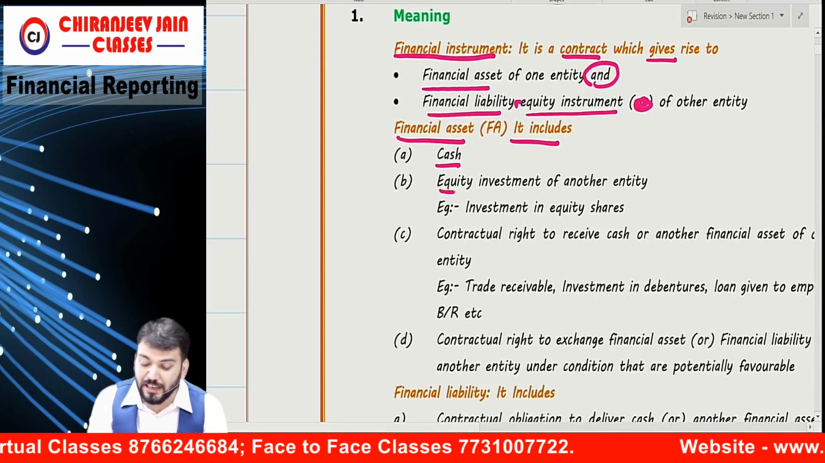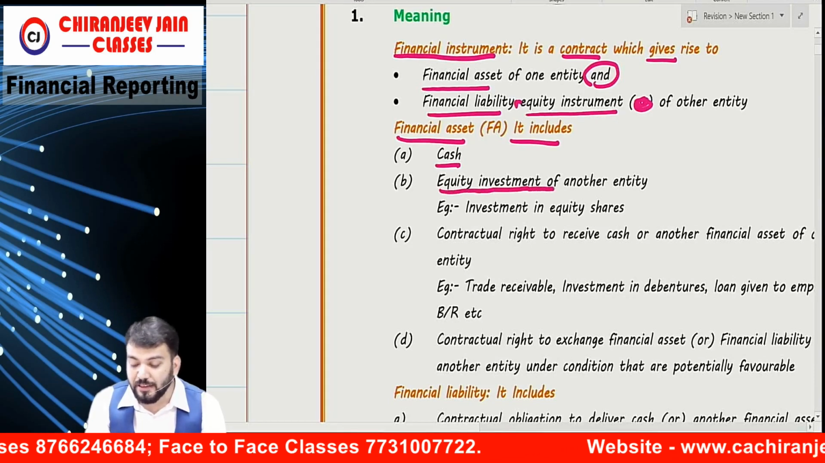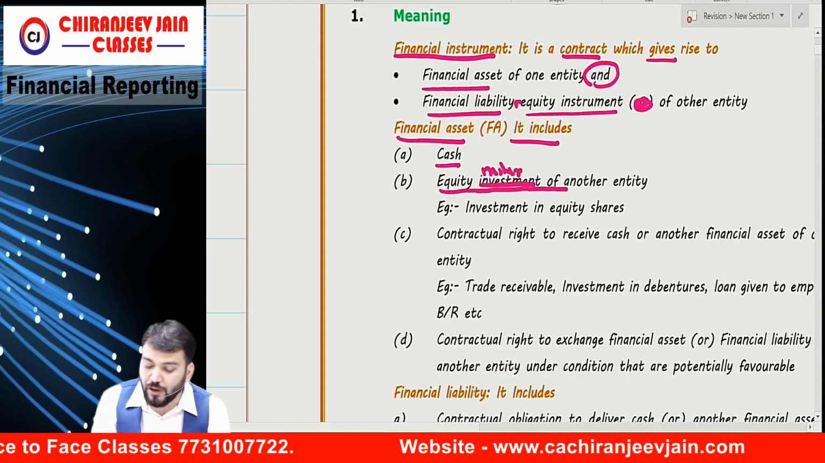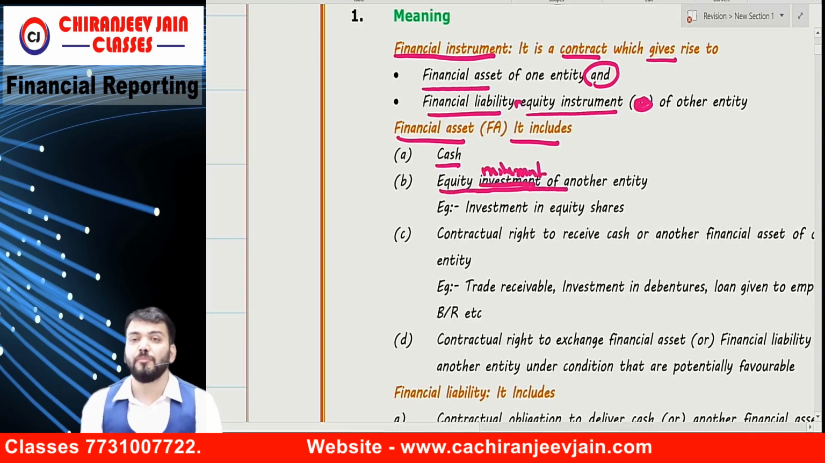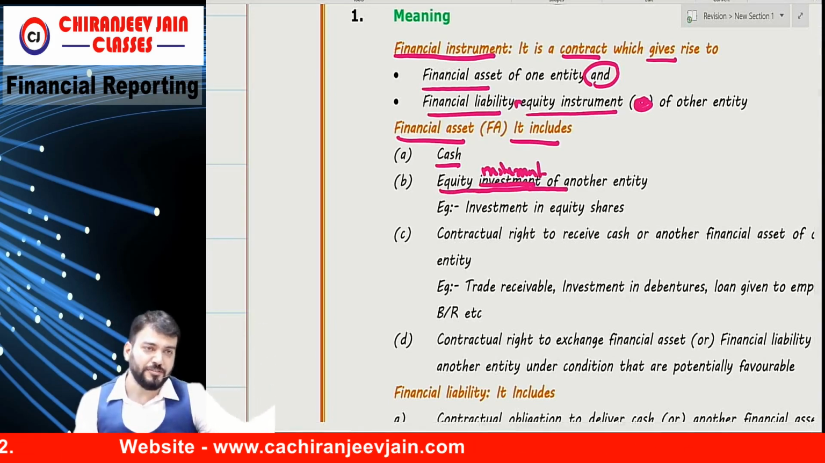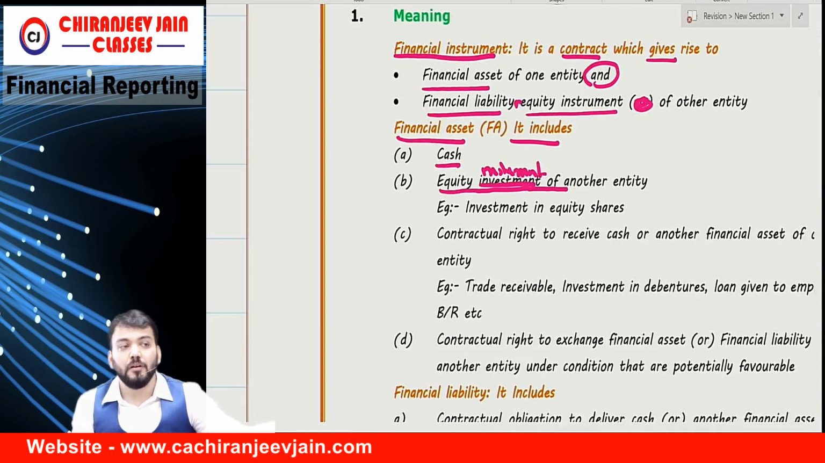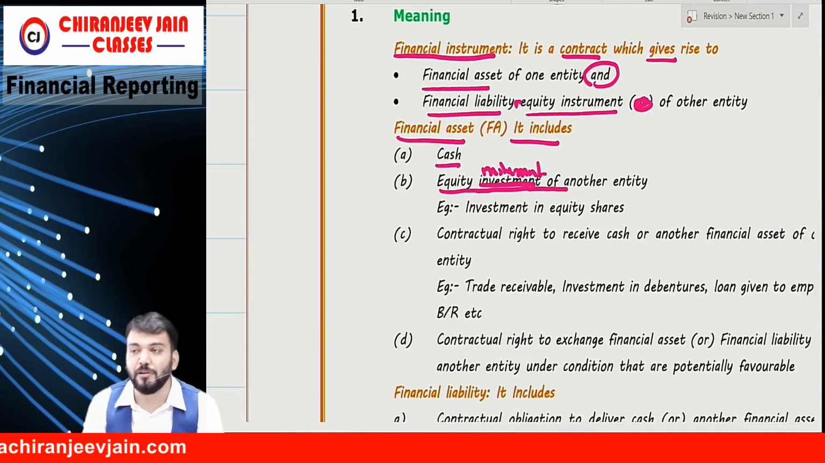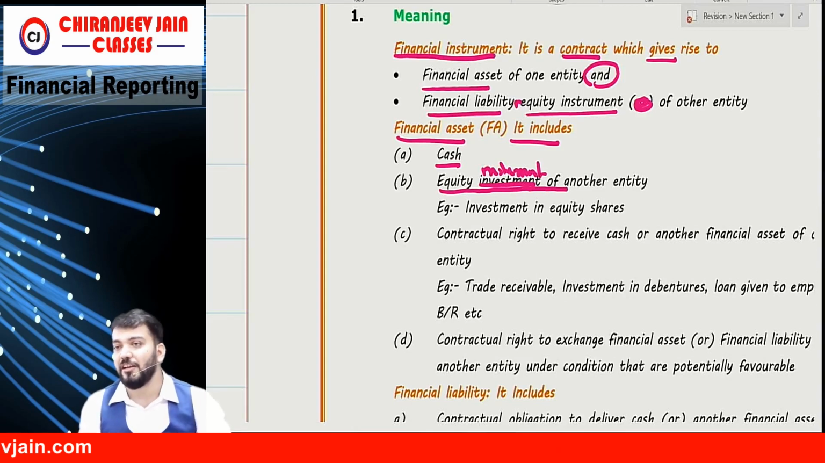It also includes equity investment, or rather, equity instrument of another entity. Equity instrument of other entity means I can say equity share capital of another entity will be my investment. So equity instrument of another entity will be my financial asset.